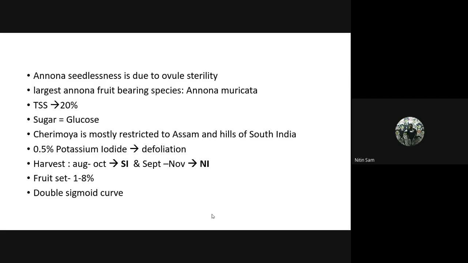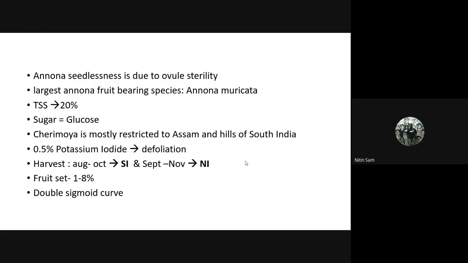The largest Annona, as I mentioned, is Annona muricata. The TSS of most of the fruits is 20 degree Brix, and the major sugar is glucose. The cherimoya fruit is mostly restricted to Assam and the hills of South India. It is also called a subtropical Annona because it is grown in subtropical regions like Assam and South India.